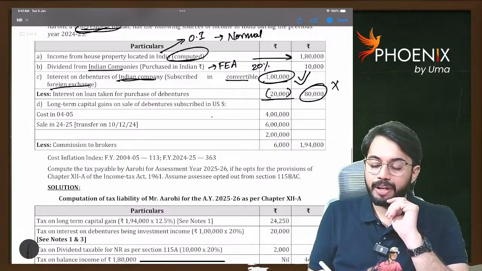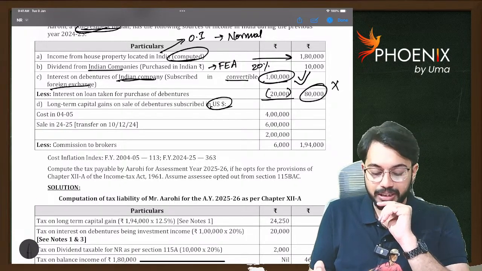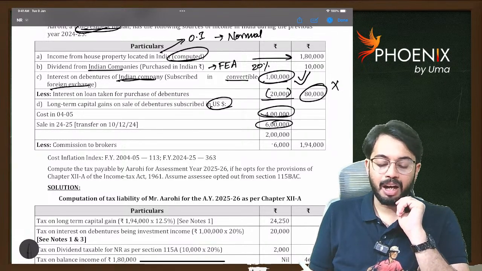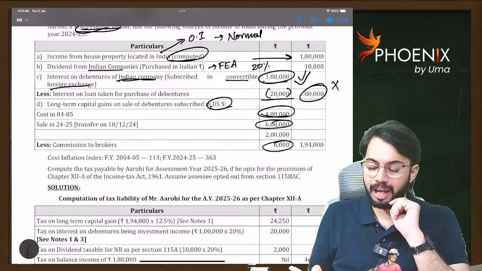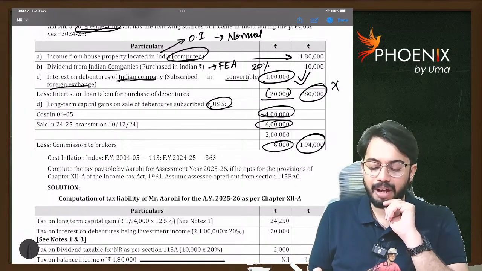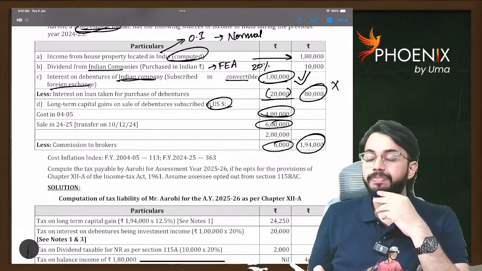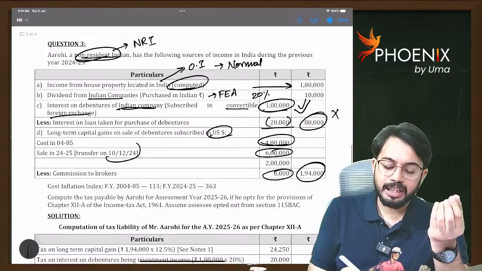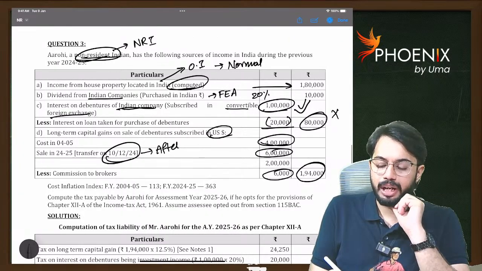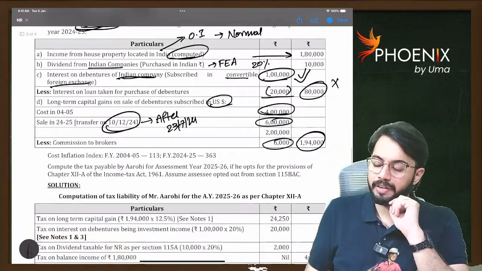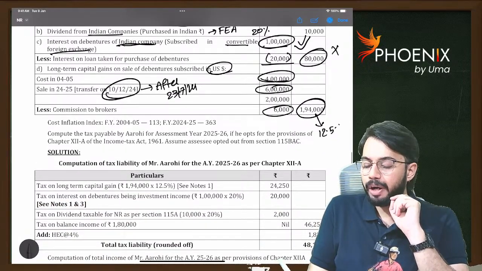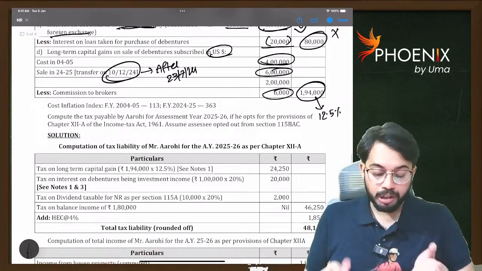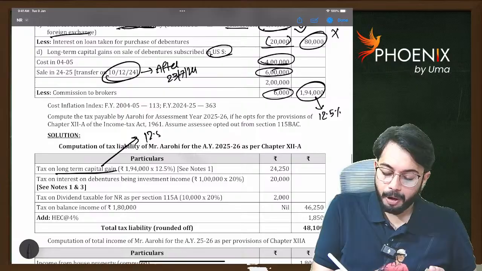Long-term capital gain on sale of debentures subscribed in US dollars. Sale value 6 lakhs, cost is 4 lakhs, transfer expenses 6,000. So ultimate long-term capital gain is 1,94,000. Now, what is the date of transfer? 10th December 24. That means after 23rd July. So as it is after 23rd July 2024, tax rate applicable is 12.5%. Are you able to understand? So you already know on long-term capital gain, you will apply 12.5%.